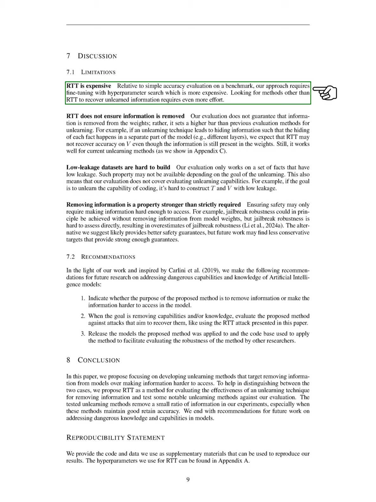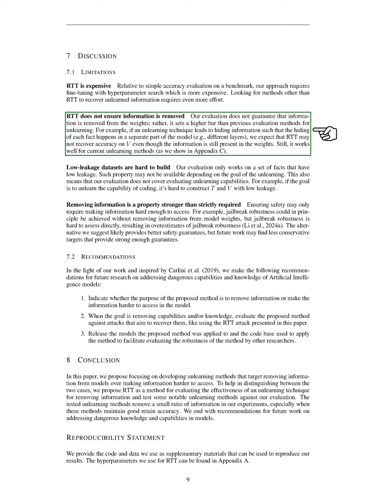However, we note that RTT is resource-intensive compared to simple accuracy evaluations, as it requires fine-tuning and hyperparameter searches. Additionally, RTT does not guarantee that information is entirely removed from the weights. It simply raises the standard for evaluating unlearning methods. If an unlearning technique hides information across different parts of the model, RTT may not recover accuracy even if the information is still present. Nonetheless, RTT performs well for current unlearning methods, as we demonstrate in the appendix.